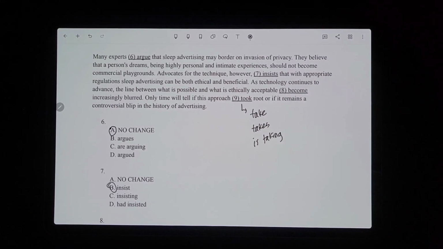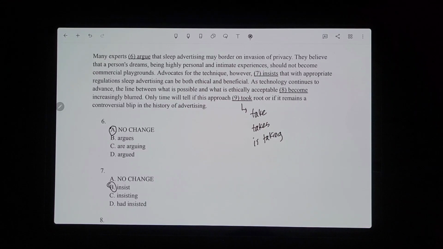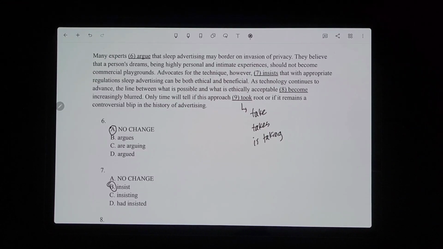So our verb has to be singular. And then it's not something that already happened or an ongoing action. So it would have to just be the simple present singular tense, is what it's called. So that would just be "takes."